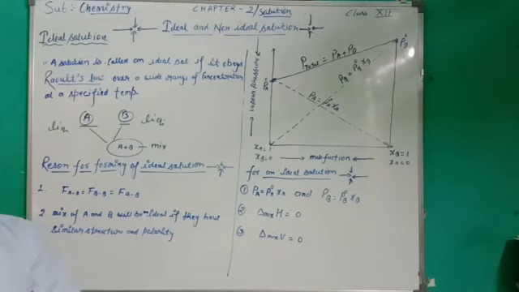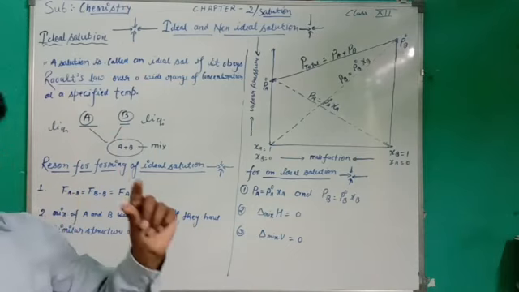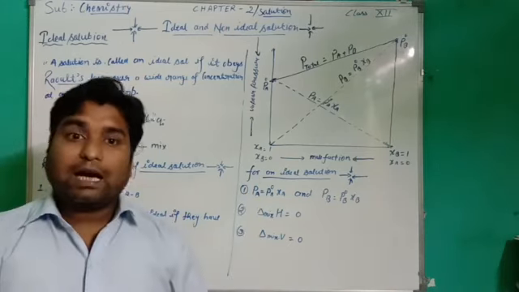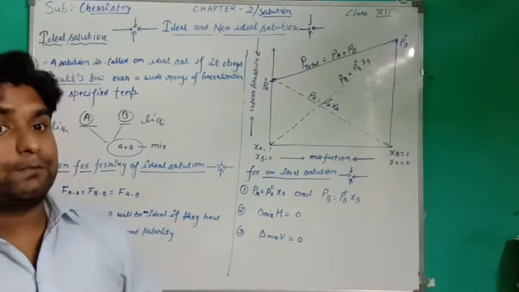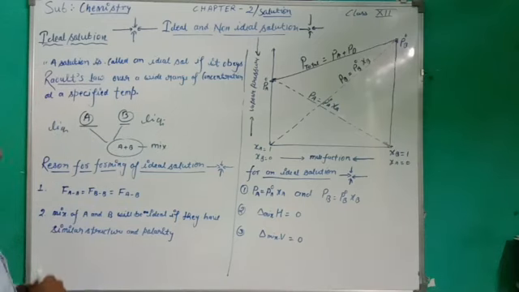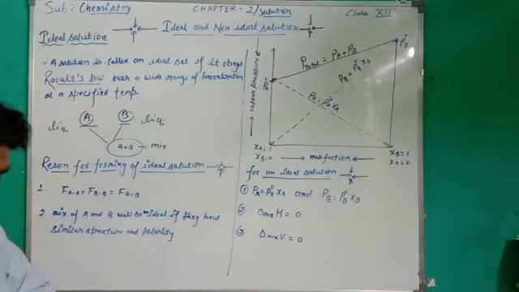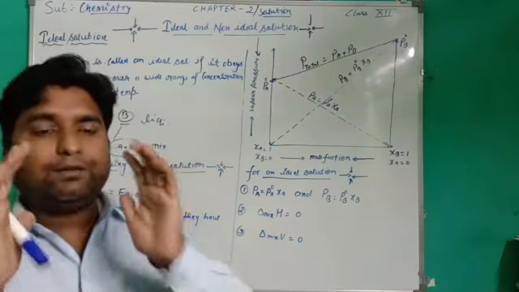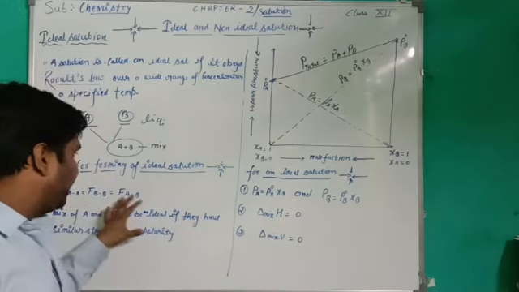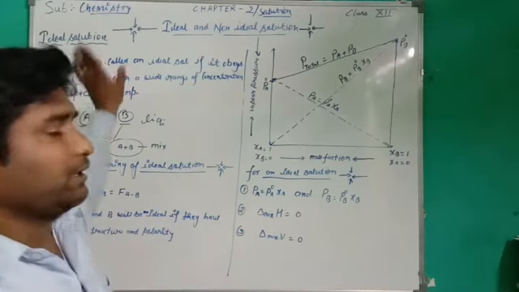That is why three types of attraction force will be generated in the liquid. First, attraction force between A-A molecules. Second, attraction force between B-B molecules. And third, attraction force between A and B molecules. Look here, three types of force will be generated: FAA, FBB and FAB. If these three forces are equal, then an ideal solution will be formed.